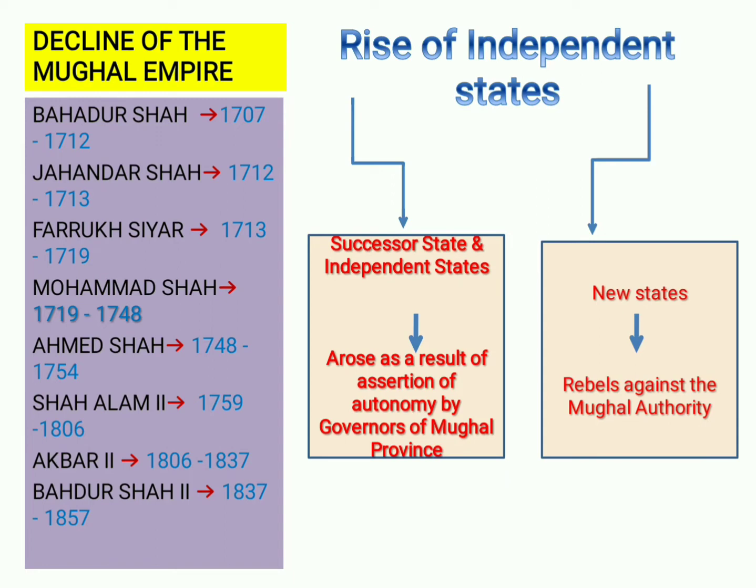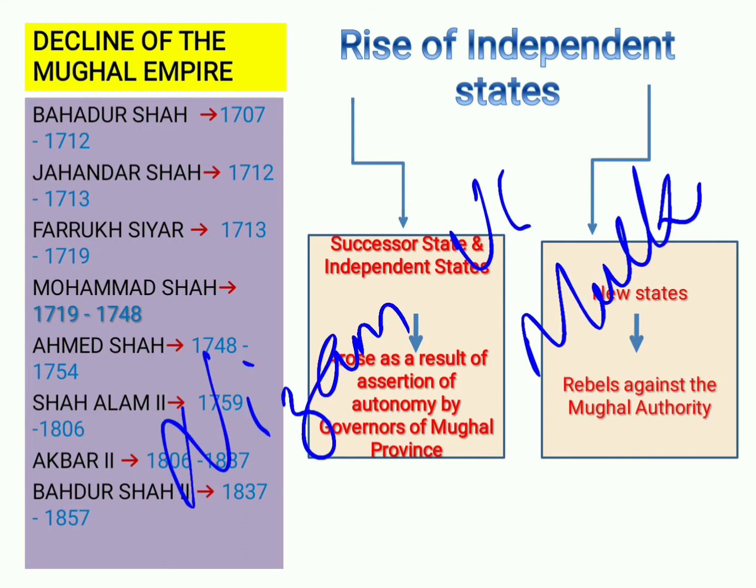When these Sayyid brothers became more powerful, several nobles started to conspire against them. These nobles were headed by the most powerful noble at that time, Nizam ul Mulk, and he played a major role in the overthrow of the Sayyid brothers. And later in 1722, Muhammad Shah made Nizam ul Mulk his wazir.